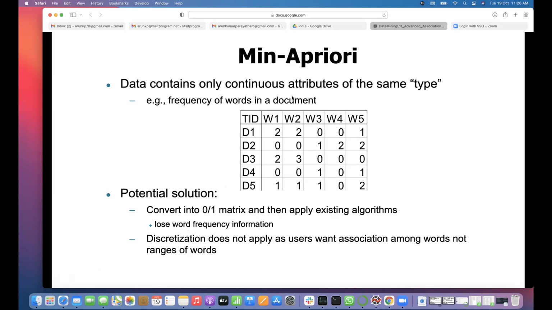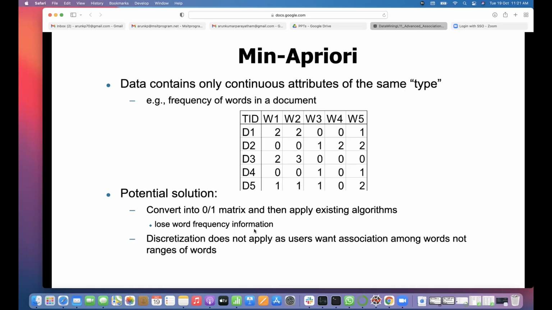So the data contains only continuous attributes of the same type: frequency of words in a document. Here all the columns have the same type of values because they are integers. So convert into a 0, 1 matrix, then apply existing algorithms.